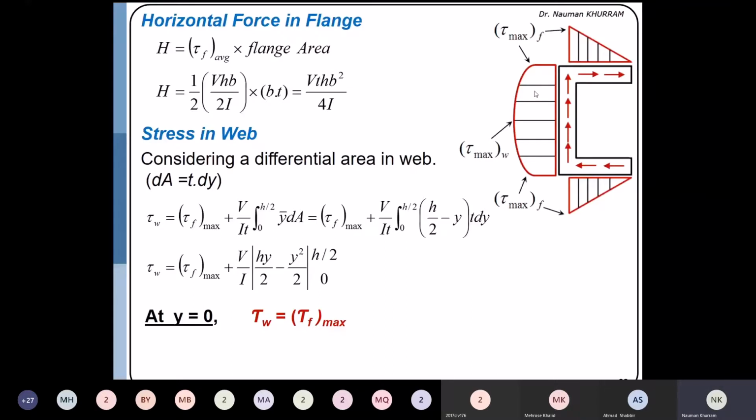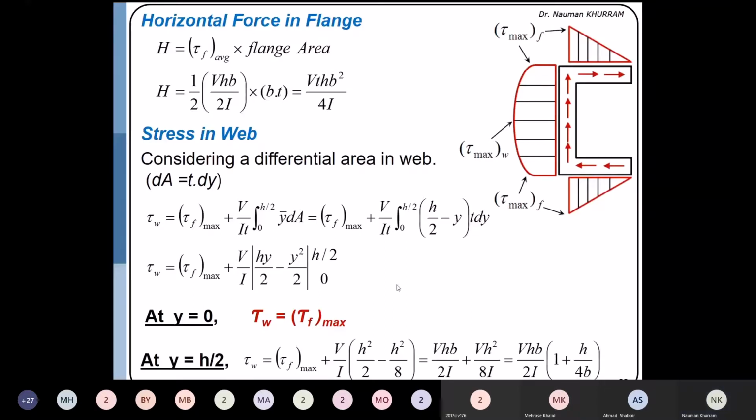If I substitute the y value equal to h by 2 in this expression, we will have this solution. Again, I told you that you can multiply this average shear flow in the web with the area of the web, and you will have the vertical force. To obtain this, you can subdivide this profile into two parts. One will be rectangular and the other will be parabolic. You can convert this parabola into a rectangle by multiplying by 2 by 3, because it's a second degree function.